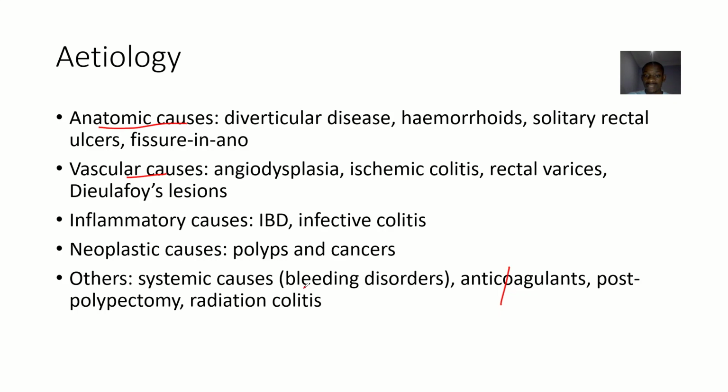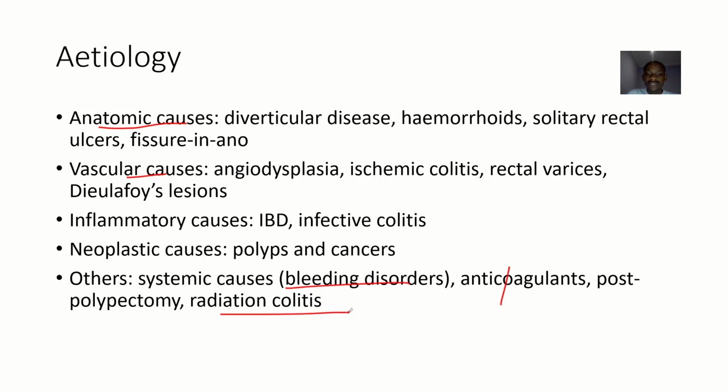some systemic causes, that's if the person is having general bleeding disorders, right, where blood is not coagulating as it should. All right, general bleeding disorders could also bleed through the anus, right? It could be that the person is under some anticoagulant medications, right? So anticoagulant medications could also lead to this bleeding, right? It could be post polypectomy, that's after a surgery has been done to remove the polyps, right? The surgery done to remove the polyps is a, what? Polypectomy. So post polypectomy is more of like after the surgery was done, there were some complications, right?